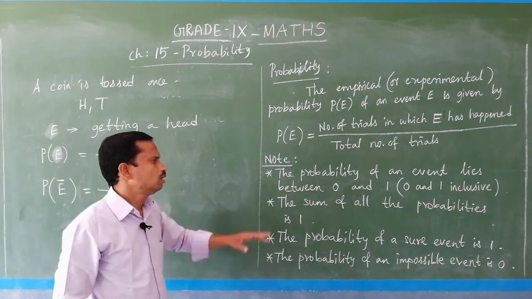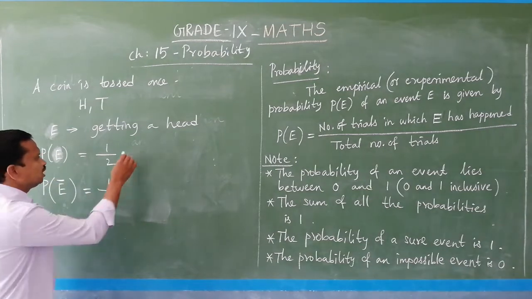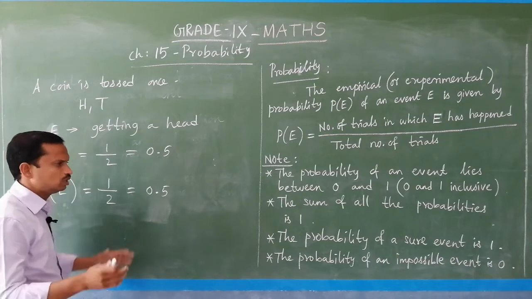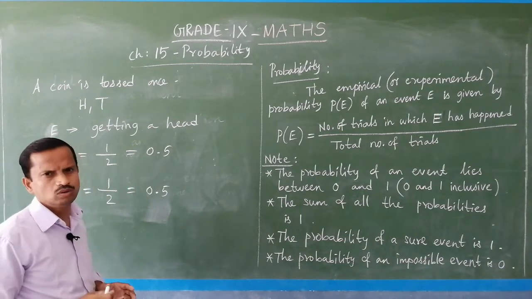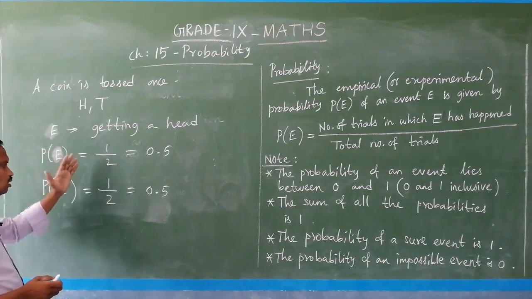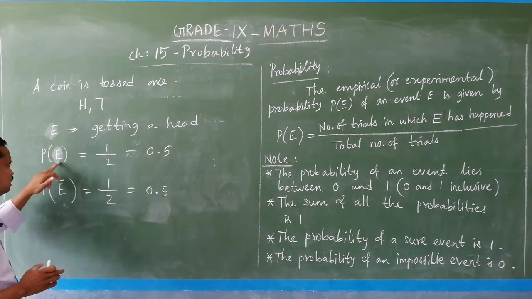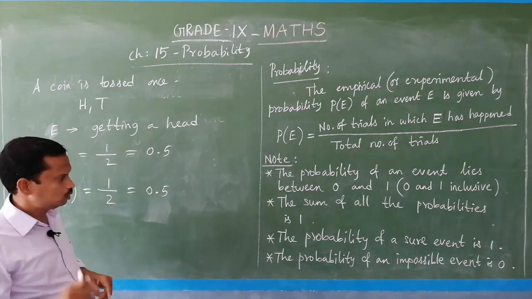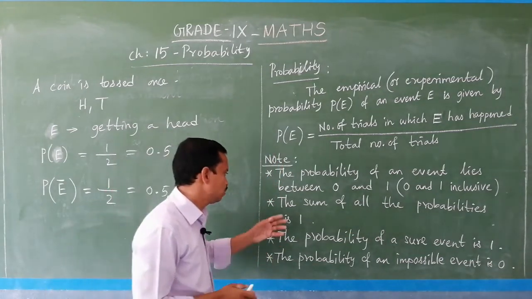And the first one: probability is nothing but a value that lies between 0 and 1. This value is 0.5 and this value is also 0.5, so it lies between 0 and 1. The probability value lies between 0 and 1. These are the opposite events. This is a separate event, getting head, and this is a separate event, getting tail. So 1 by 2 plus 1 by 2, if you add, you get 1. That is called the sum of all the probabilities of the experiment, which is 1.